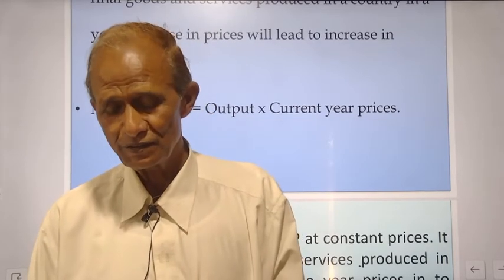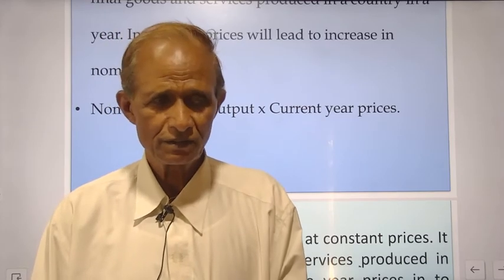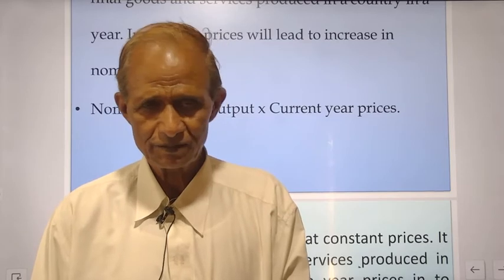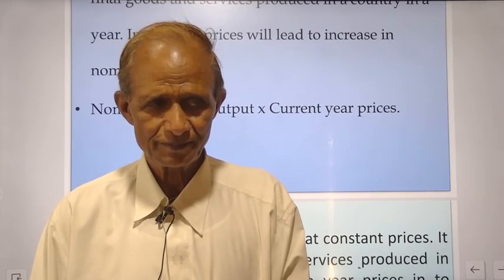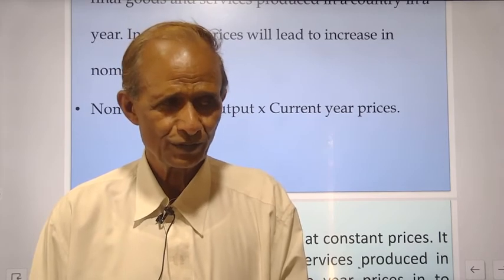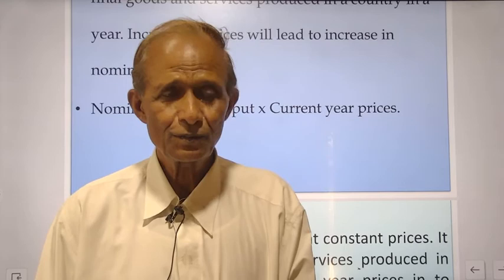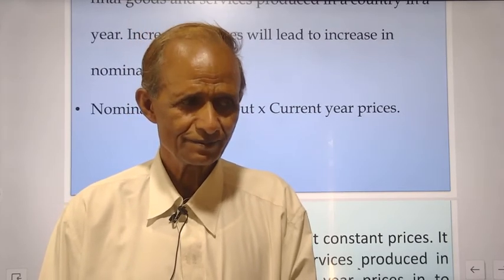If during the year 2020-21 production may decrease, but due to rise in prices, the total value of goods may be higher than the previous year. That will show that GDP has increased.